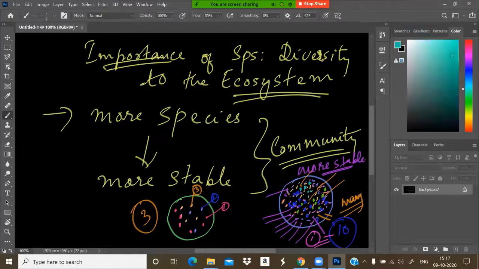The remaining 9 species are there, so nothing will happen to this community.